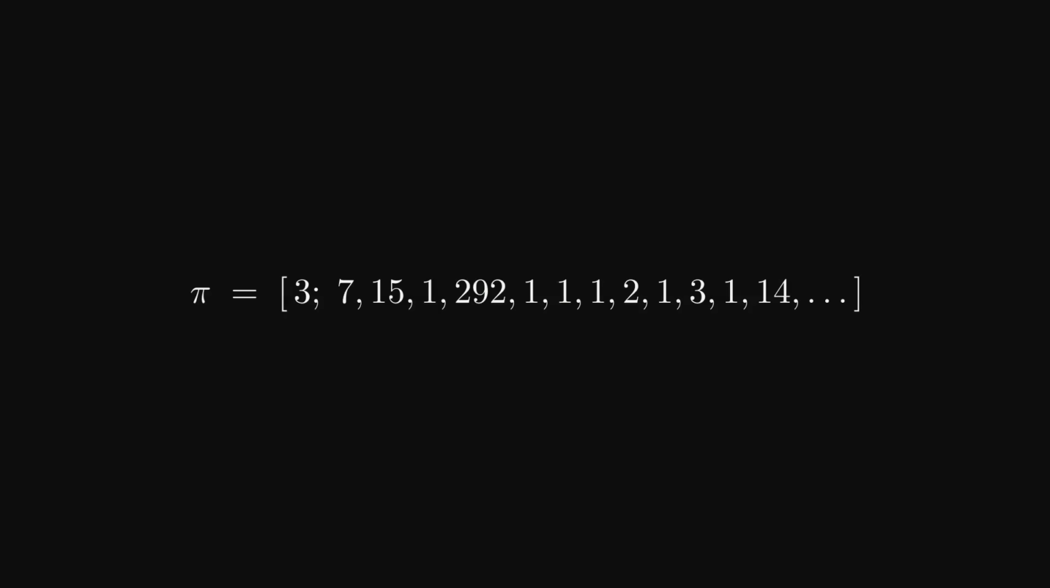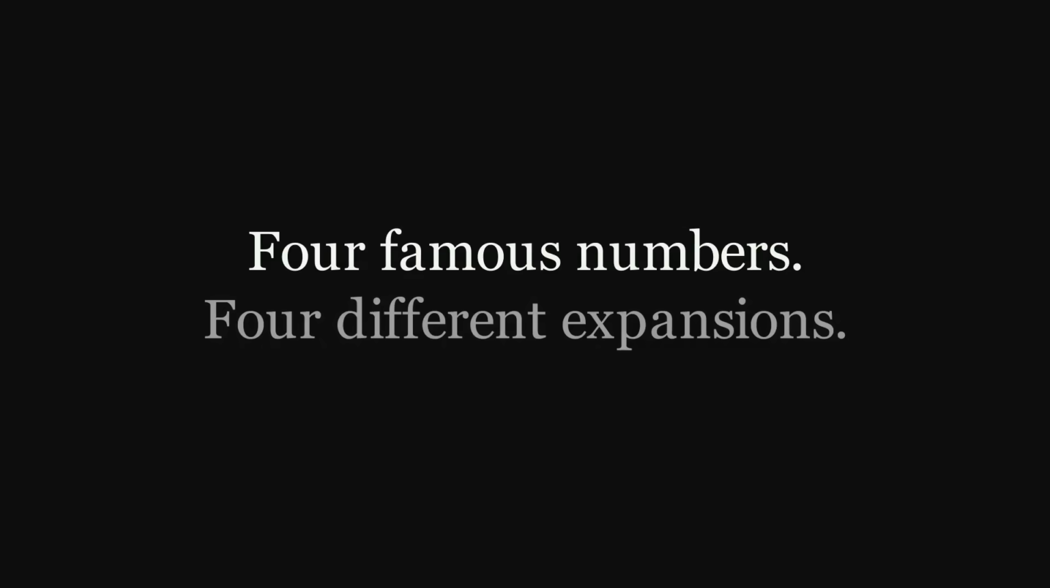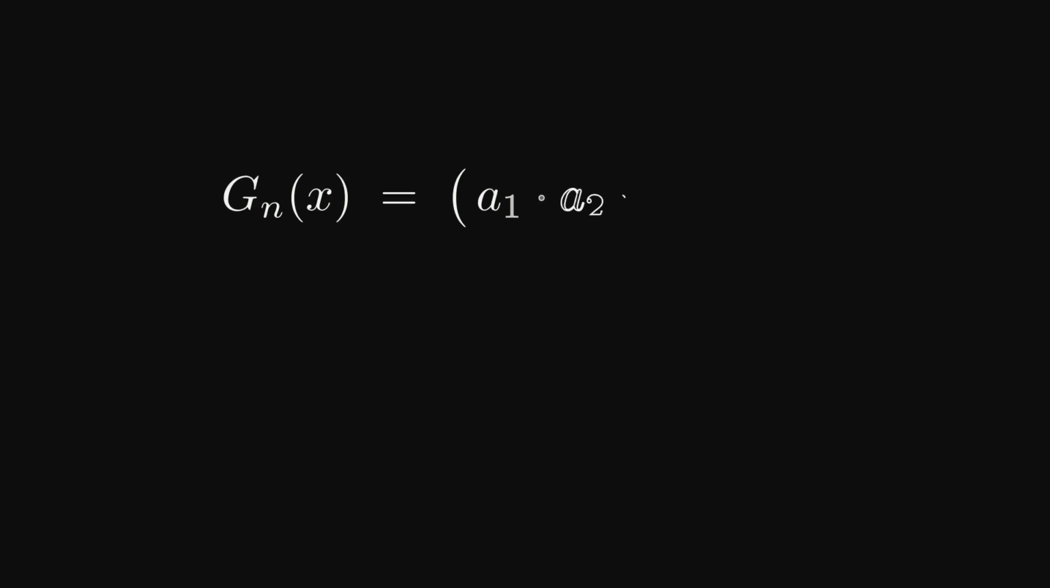And then there is pi. 3, 7, 15, 1, 292, 1, 1, 1, 2, 1, 3, 1, 14. No pattern, not that anyone has ever found. Four famous numbers, four completely different expansions, or so it looks. Now here is where it gets strange.